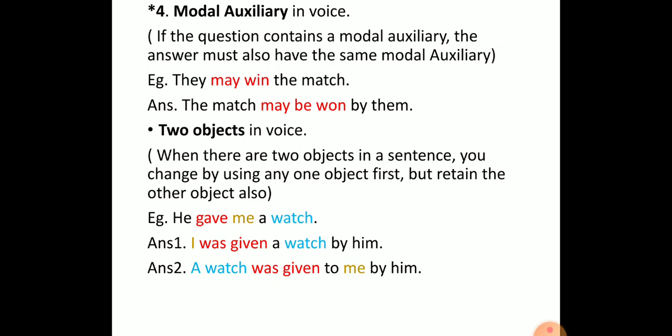We also have a second solution with another subject, another object: a watch was given to me by him. Both are easy to follow. It's totally up to you which one is easy for you to solve, number 1 or number 2.